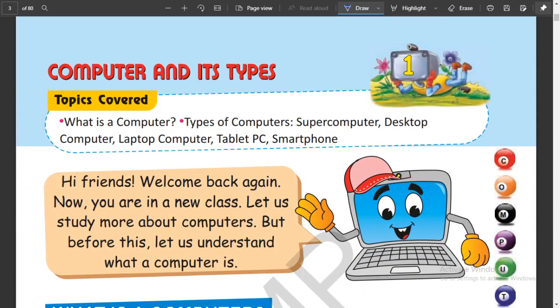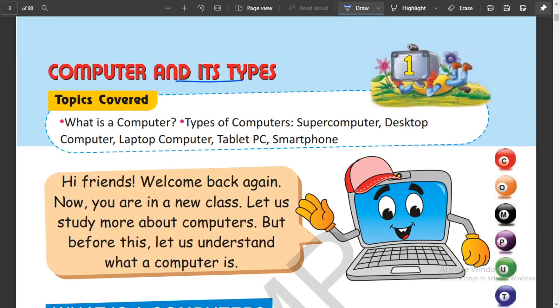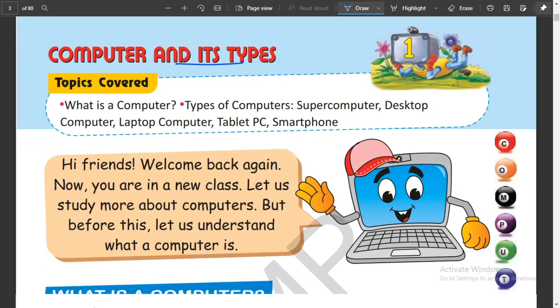So here is our chapter number 1, computer and its types. Hi friends, welcome back again. Now you are in a new class. Let us study more about computers.